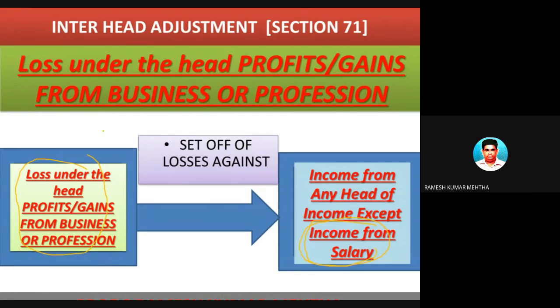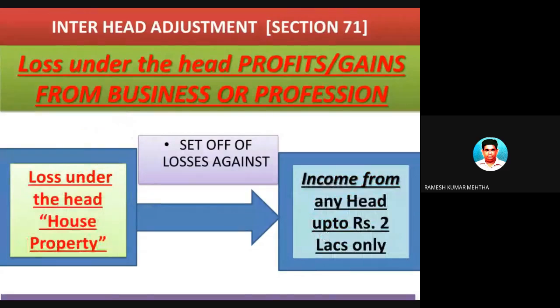So if you do business, you can set off against any source except some exceptions, and one more exception is you can't set off this loss from business against income from salary. Hope you have understood it.